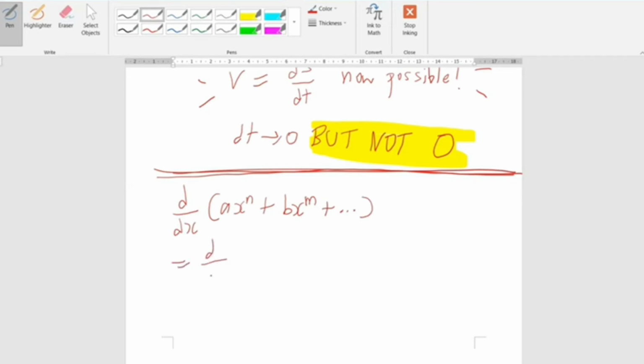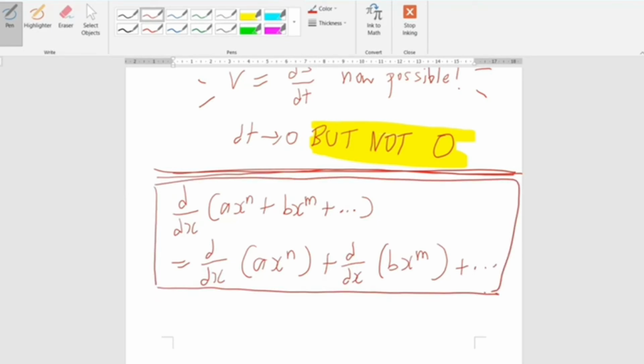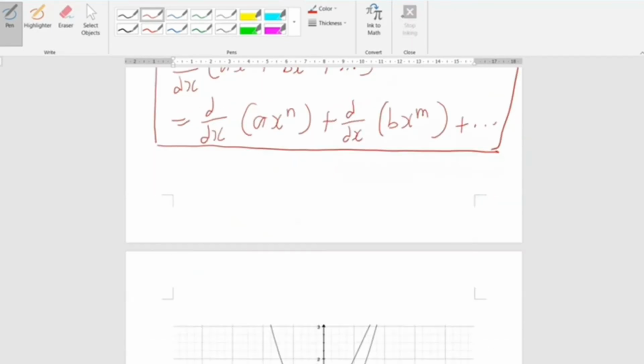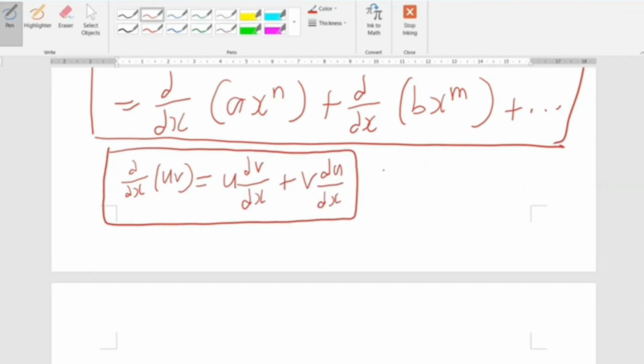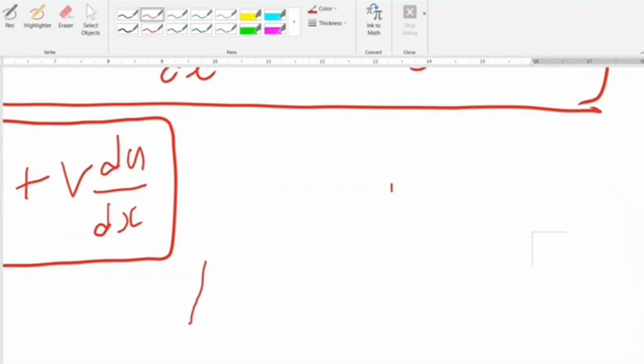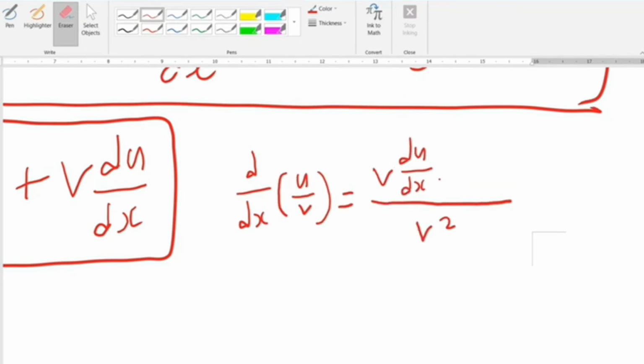There are a slew of resources that I will link in the description that will explain more about the derivation of more complex functions, such as square roots, fractions, and more. Derivatives also have some interesting properties as well. For example, when you add or subtract multiple terms of the same variable and want to find its derivative, you can take the derivative of each term and add or subtract them together. The derivative of products or ratios of two terms is slightly more challenging, and I'll leave you a link down below if you're interested.